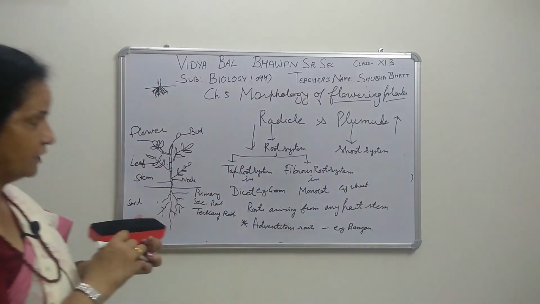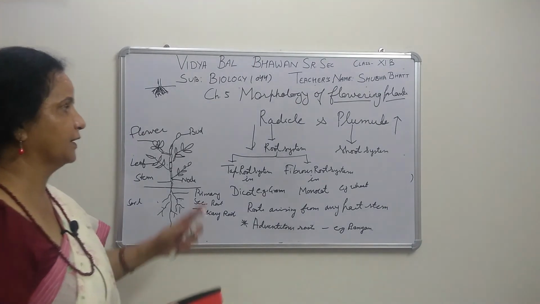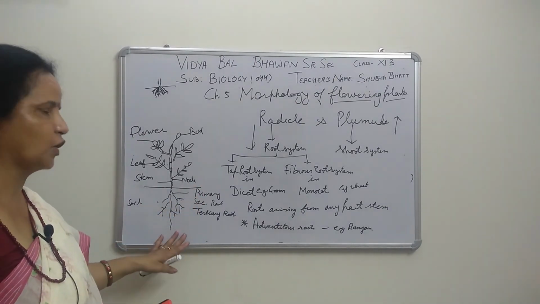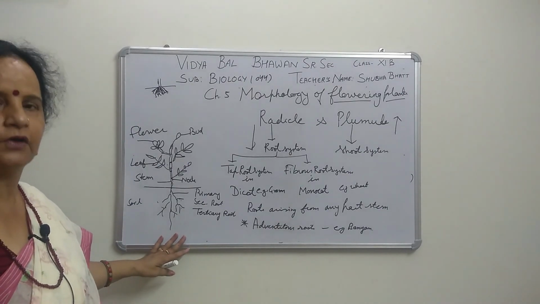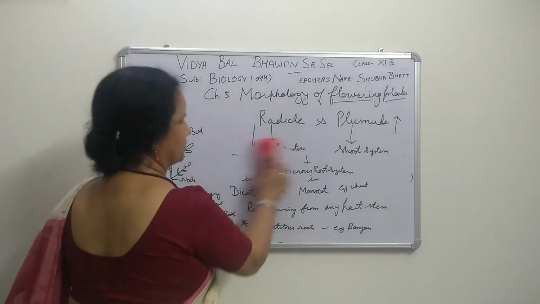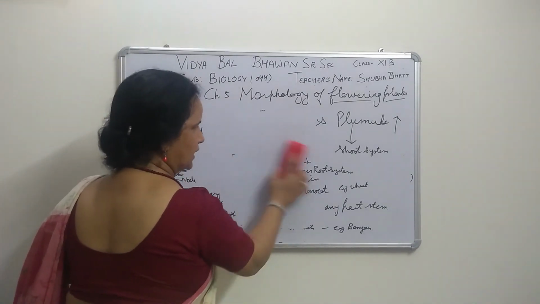Right? Now when we talk about the function of root, till now you have heard that roots are absorbing water, minerals and salts from soil. That is the main function. Now more functions are performed by roots, not only absorption.